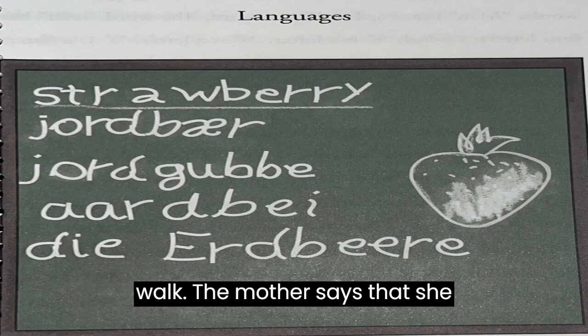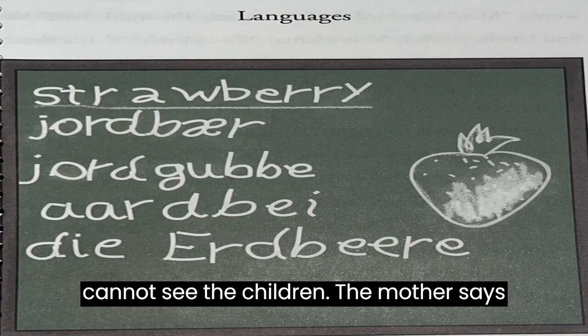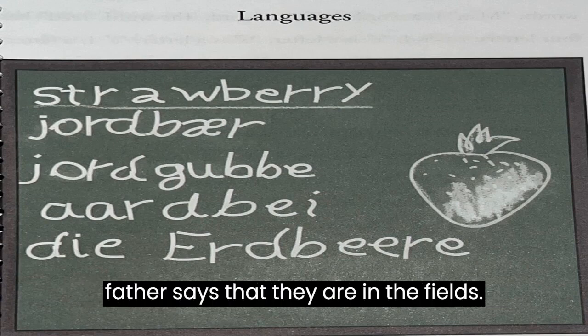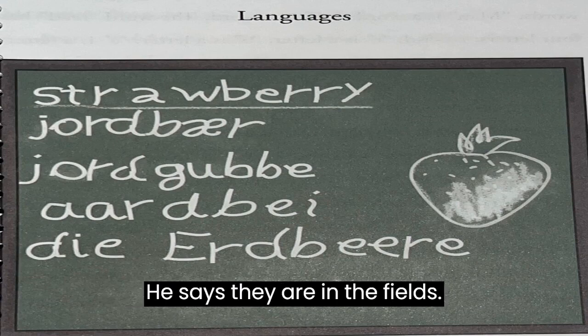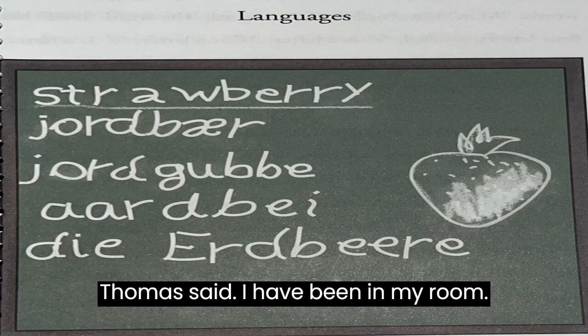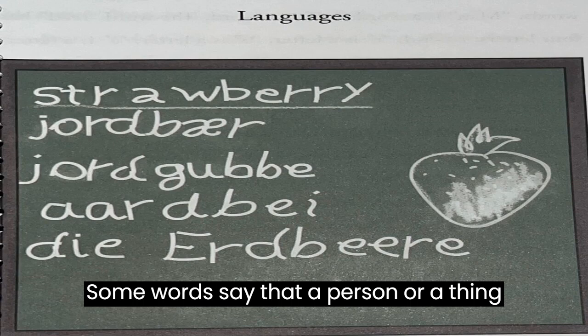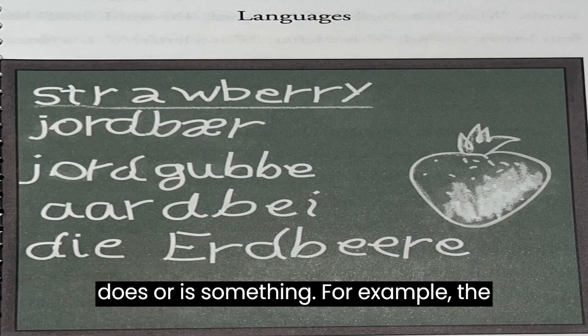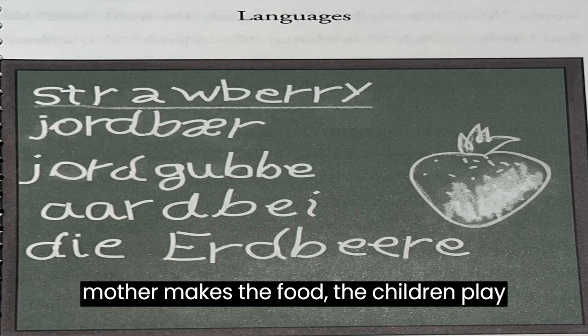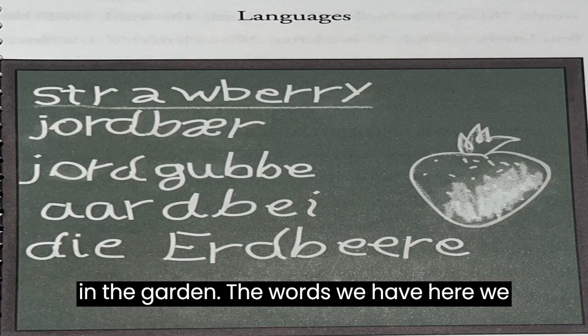The mother says that she cannot see the children, the mother says, I cannot see the children. The father says that they are in the fields, he says, they are in the fields. Thomas said that he had been in his room, Thomas said, I have been in my room. Some words say that a person or a thing does or is something, for example, the man goes, the house is in the garden, the mother makes the food, the children play in the garden.